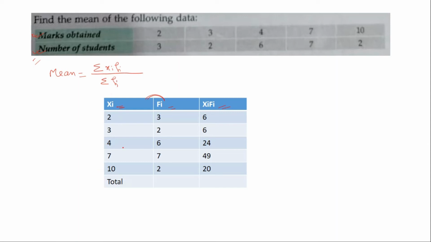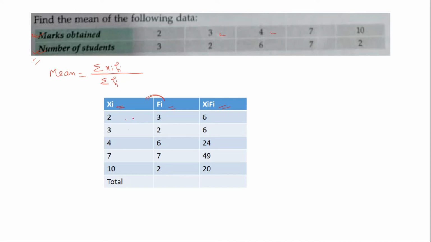So I have written all the values here. You can match that. These two I have written here. These three I have written here. These four I have written here. Same way, this column is marks obtained. The second column is for number of students.